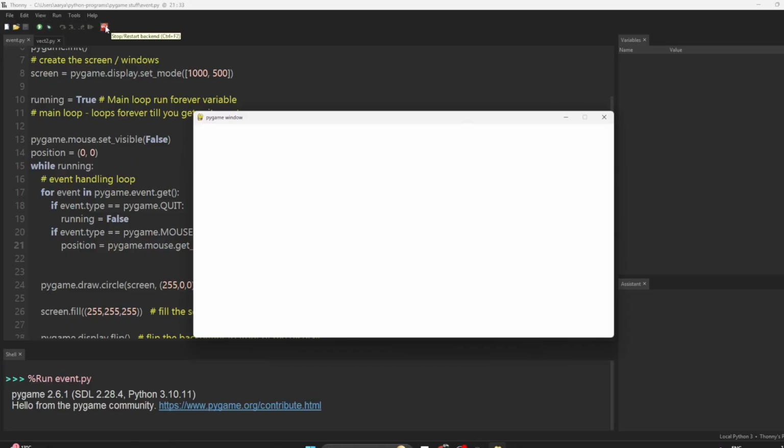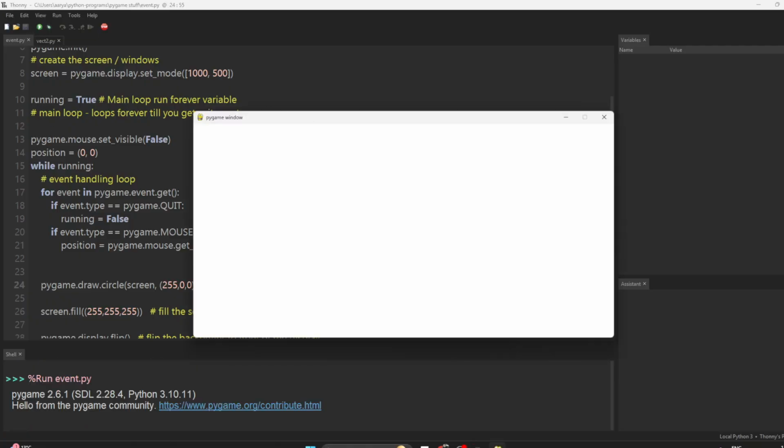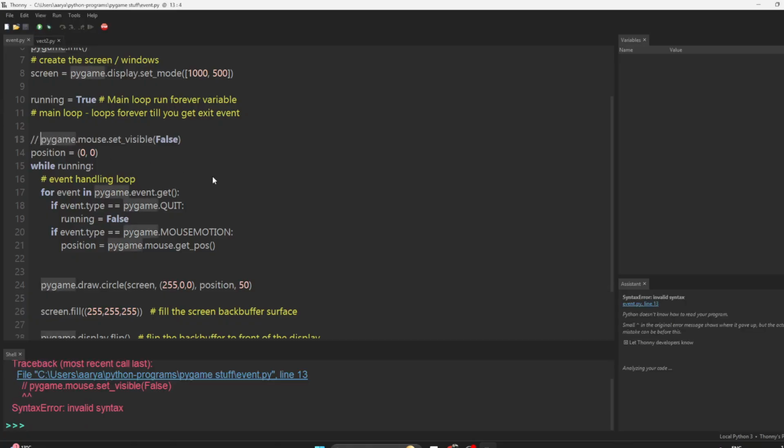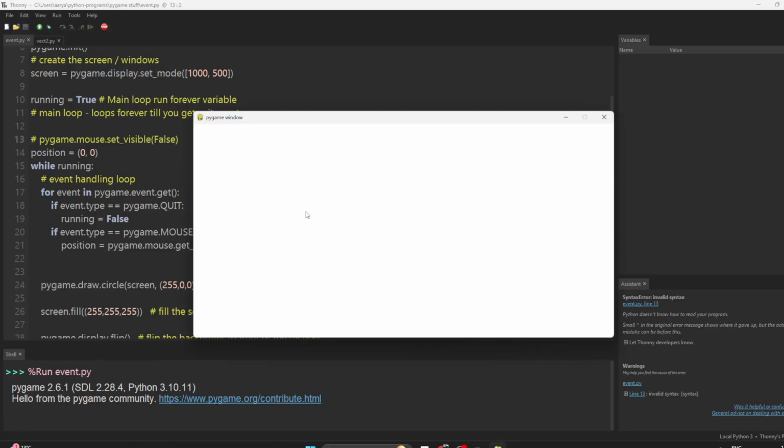Why is it not coming? Draw circle, I think everything is fine to me. Let's make it 50. I do not know. It's too small. Nope, still not here. Maybe I do not want to make it visible. I'm just going to give it a try. So why is it not drawing?